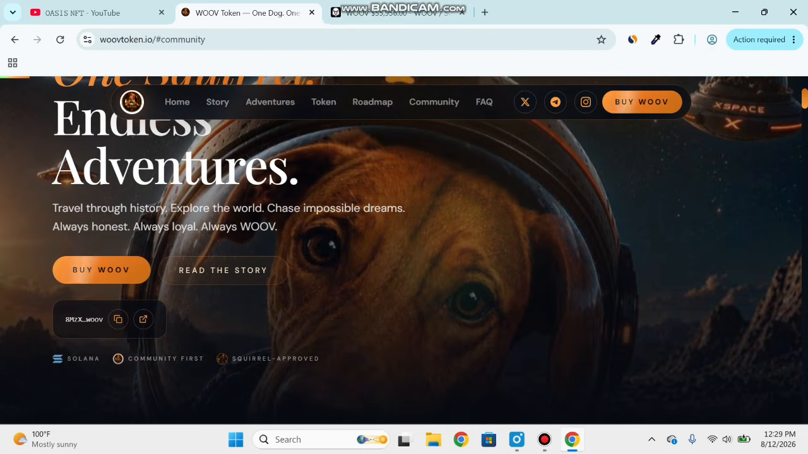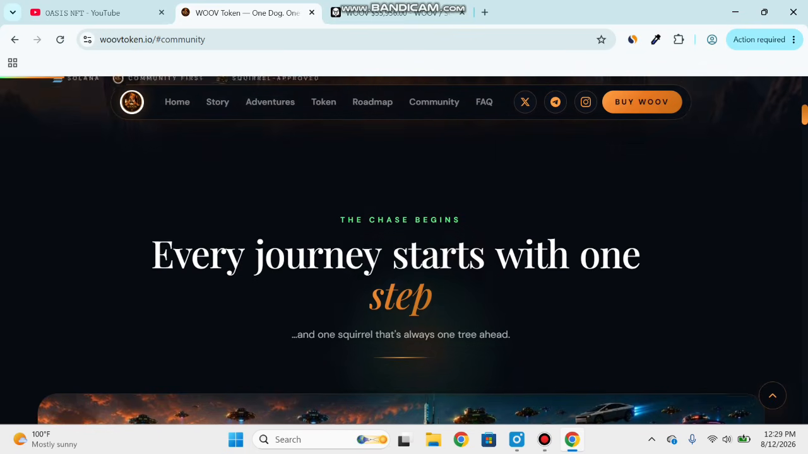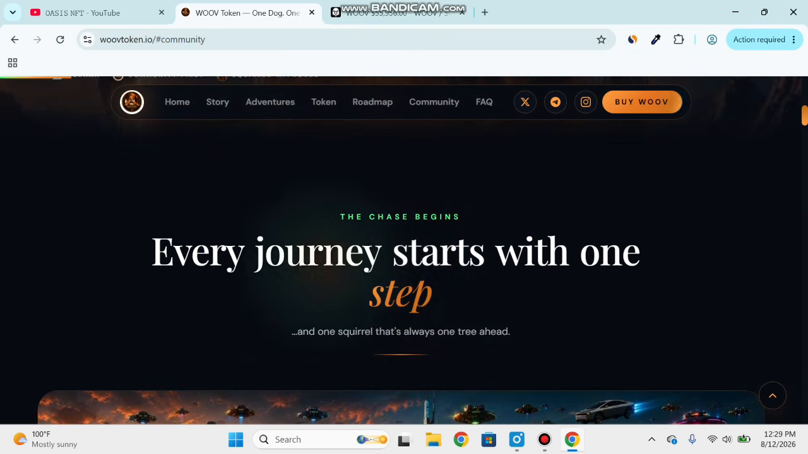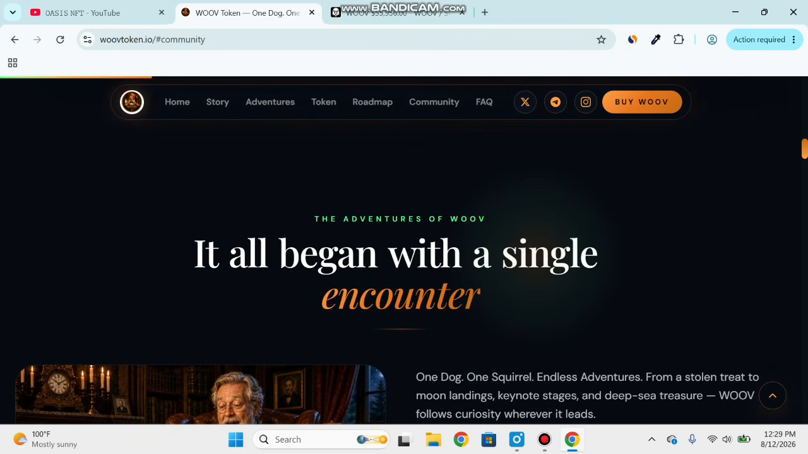You can scroll down and check the contract address. You can copy the contract address. This is a Solana project, community fast, squirrel approved. You can scroll down and check the chase begins. Every journey starts with one step and one squirrel that's always one tree ahead. You can see the picture of Woob token, loyal, kind, and Woob. You can scroll down and check the story.